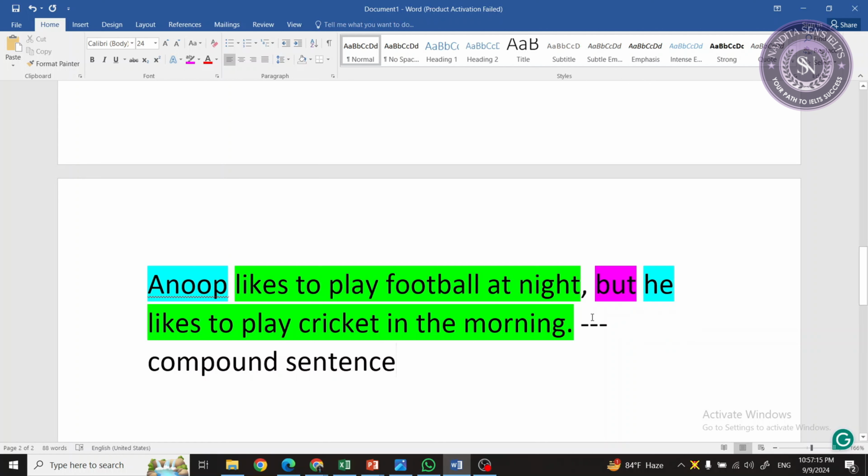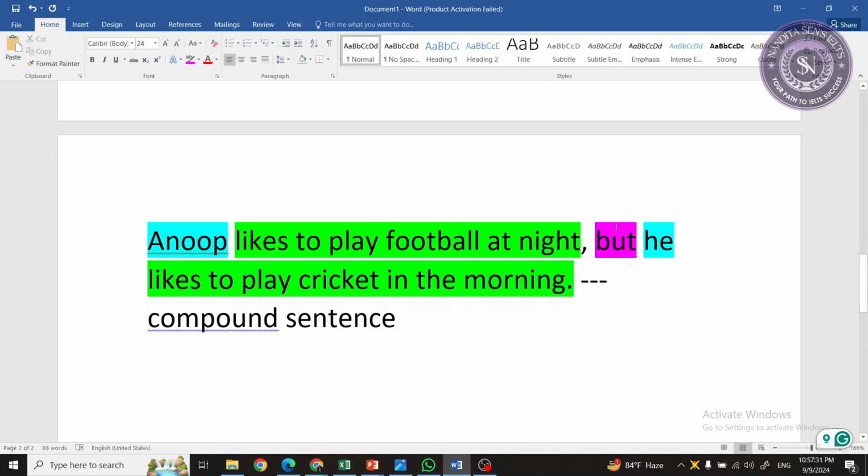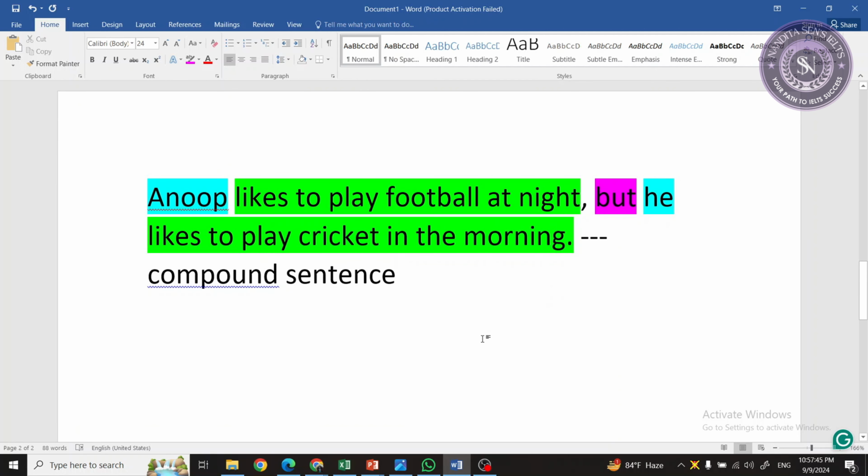This becomes a compound sentence. So Anup likes to play football at night, but he likes to play cricket in the morning. So this is a compound sentence where we are connecting two independent clauses or two simple sentences using a connector but, right? Okay, so that's all. This is a compound sentence.